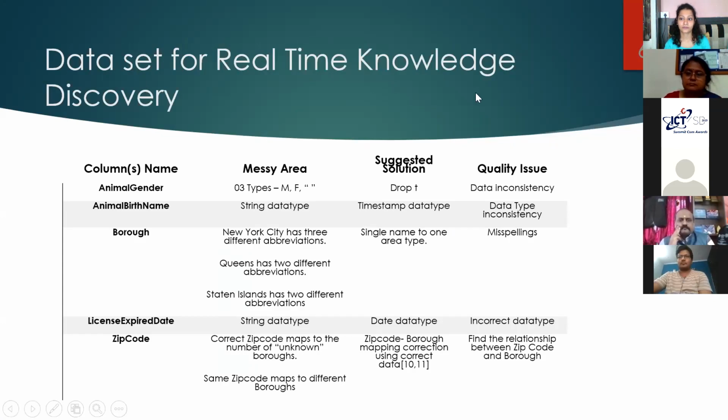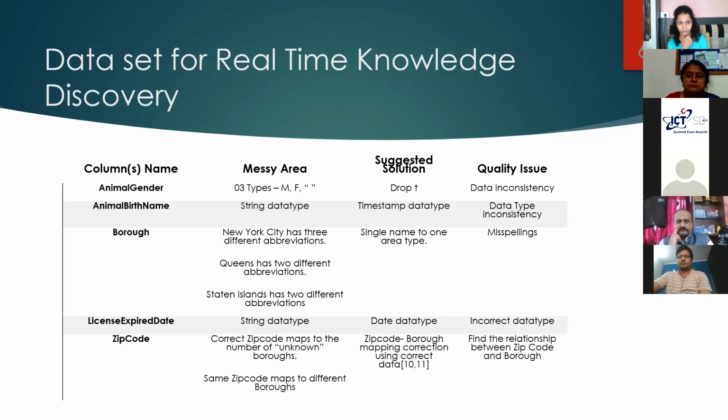It was about finding out the most prominent breed. The New York Animal Welfare Department has released this data, with column names such as animal gender, birth name, borough, which is nothing but the state, and the license. The problem that I have seen in that: for a single male or female, there were three types. One is male, MALE, another one is capital M, another one is small m. All these we need to check, and the data inconsistency has to be removed beforehand.